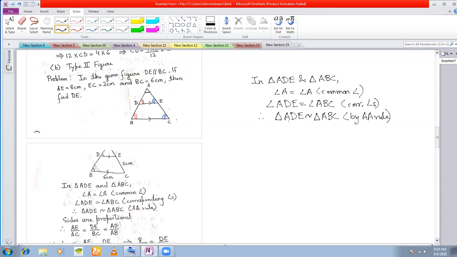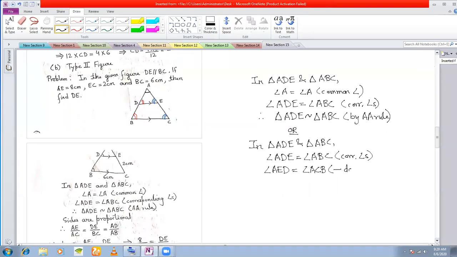Fine. This is one way, or you can proceed in this manner also. In triangle ADE and triangle ABC, angle ADE is equal to angle ABC, corresponding angles, and the blue angles now, angle AED is equal to angle ACB.